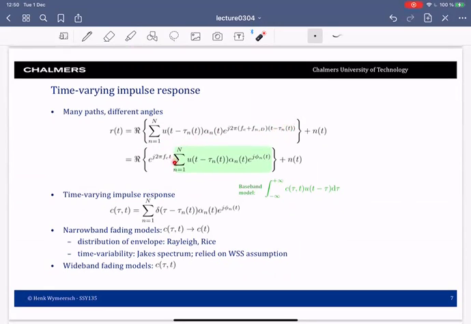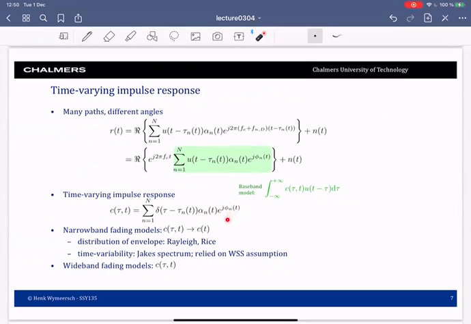Pulling out the carrier frequency, we obtain this received complex baseband signal, which we can write in the standard form as a convolution of the channel and the transmitted signal by introducing this time-varying channel impulse response. So now we have again the superposition of the n paths, but each path is characterized by a delta in the delay domain, an amplitude, and a phase. And this phase can vary very quickly with small